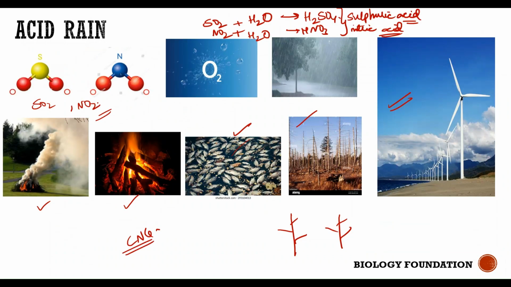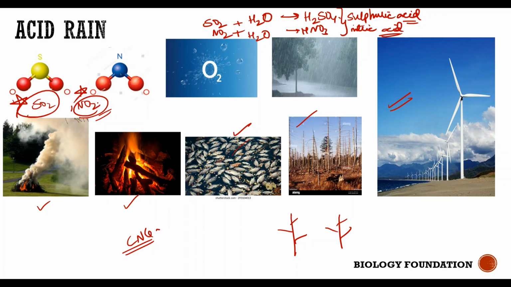Okay, acid rain, as I told you, is caused by sulfur dioxide and nitrogen dioxide. They might ask you which gases are mostly responsible for acid rain. That is your sulfur dioxide and nitrogen dioxide. This is a key point which you need to remember. Sulfur dioxide and nitrogen dioxide are the major gases that are responsible for acid rain, where they react with